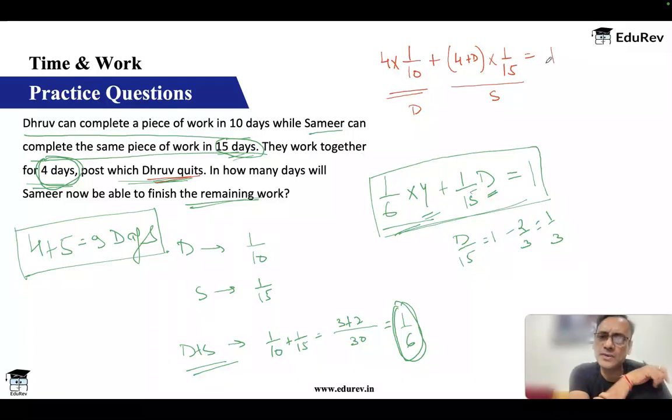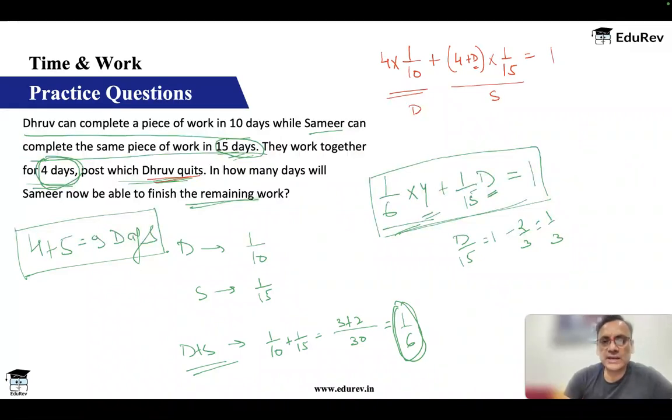This also can be my equation, where I'm looking at Dhruv separately and Samir separately. If I look at total number of days, Dhruv has worked for only 4 days, and Samir has worked for 4 plus some more days, which is D. So I'm looking at them separately. I'm telling you all this because you should know how to make these equations, and there are various ways of making them, because in some questions you might be required to make this equation. Okay, so let's solve this.